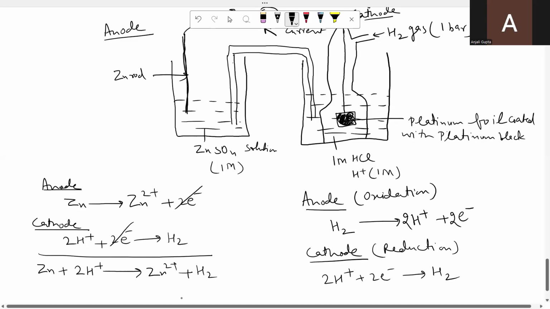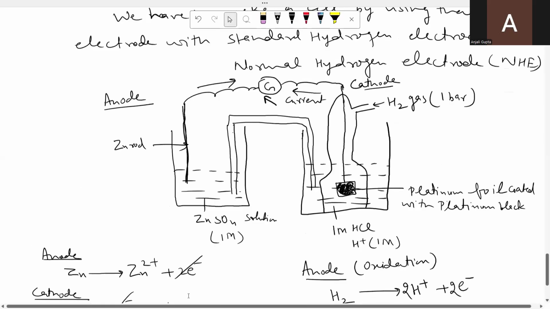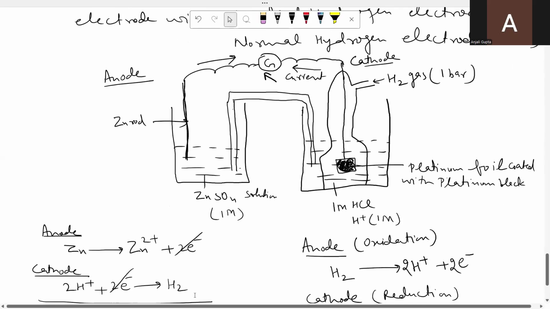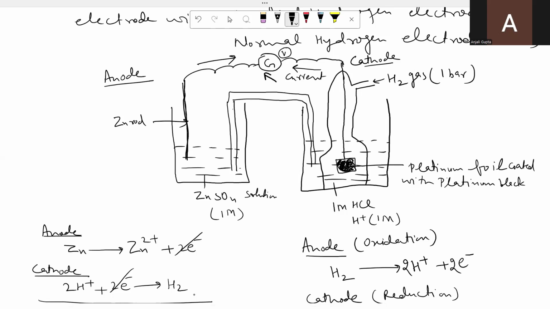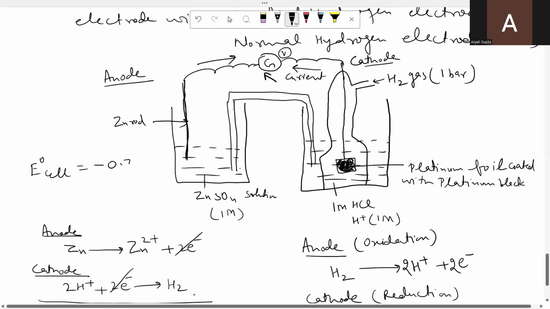Now when we replace the galvanometer with a voltmeter, the voltmeter tells us about the cell voltage. So here the cell voltage, that is E naught cell, comes out to be minus 0.76 volt. Sorry, E naught cell is 0.76 volt, not minus.